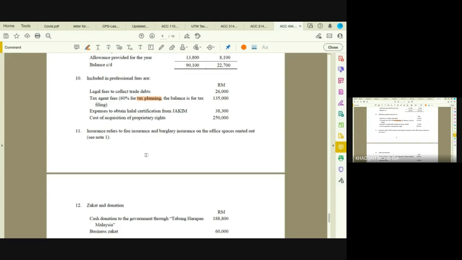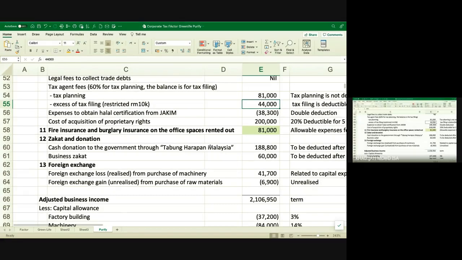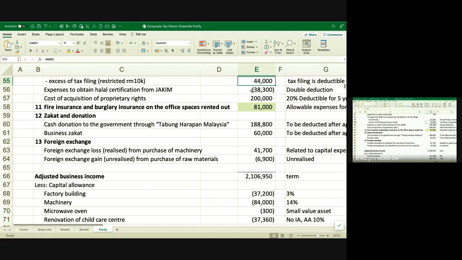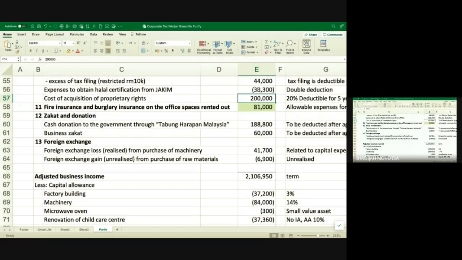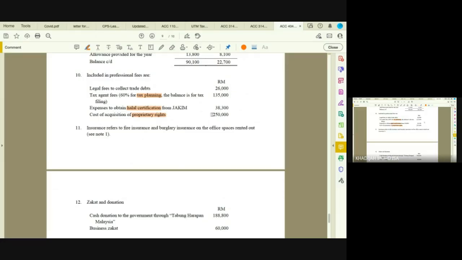And then you have expenses for halal certification, which is always a double deduction. And then cost to acquire proprietary rights is capital in nature, right? Proprietary rights is capital in nature, so you have to add back. So halal double deduction, but proprietary rights you add back. But the law says that 20% is deductible for 5 years. So what you do is that from this 250,000, the law says that you can claim over 5 years, 20%, 20%, 20%. Previously, proprietary rights as capital in nature was not allowed. But now they say that you can claim 20% each year.